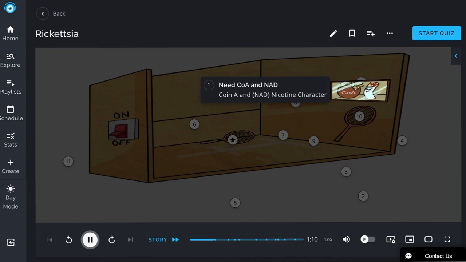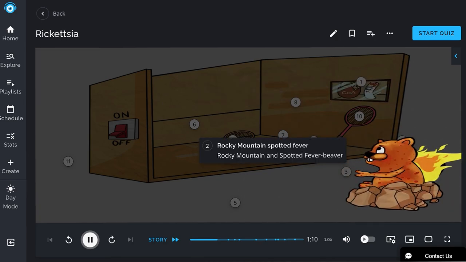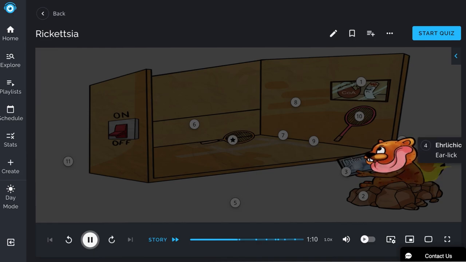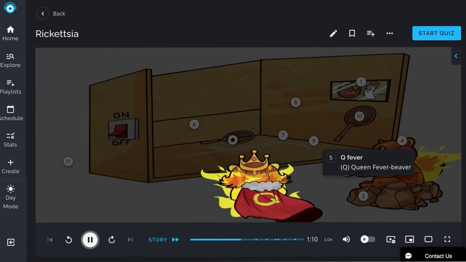Rickettsial infections that cause diseases in humans include Rocky Mountain spotted fever, shown by the spotted fever beaver on a mountain of rocks, typhus, portrayed by the typhus typhoon the beaver is looking at, as well as Ehrlichiosis, the ear licking. Additionally, Q fever, portrayed by the Q queen fever beaver, is considered a rickettsial-like disease, but comes from bacteria in the Coxiella genus.